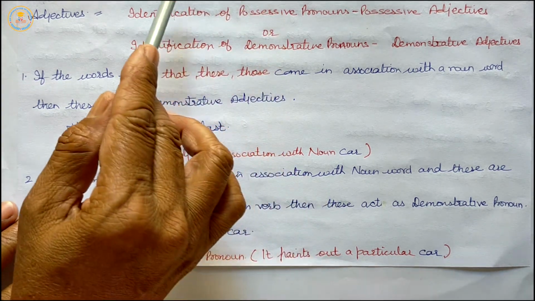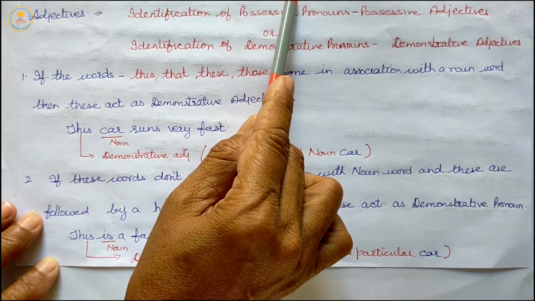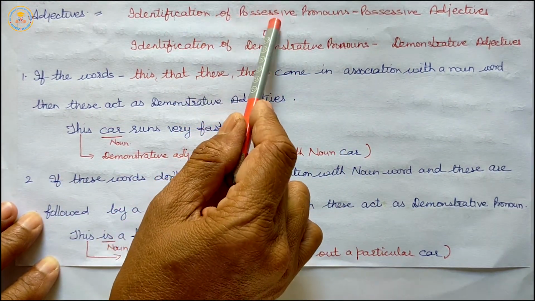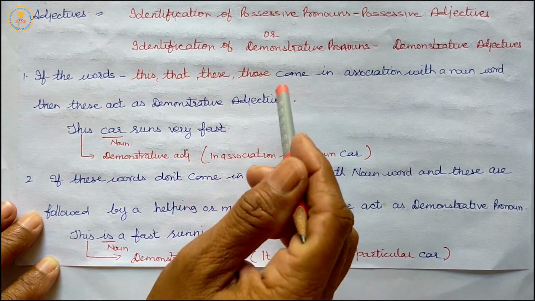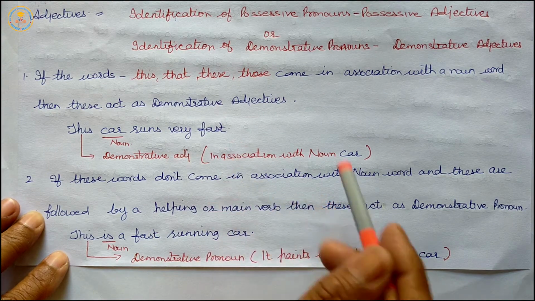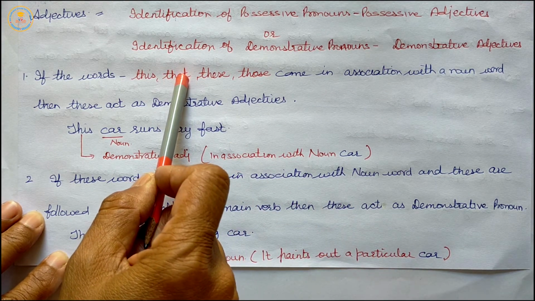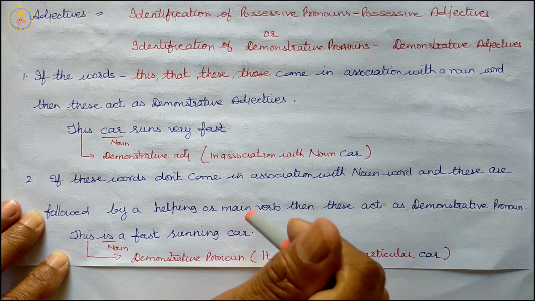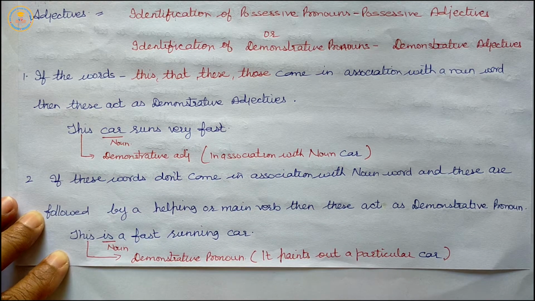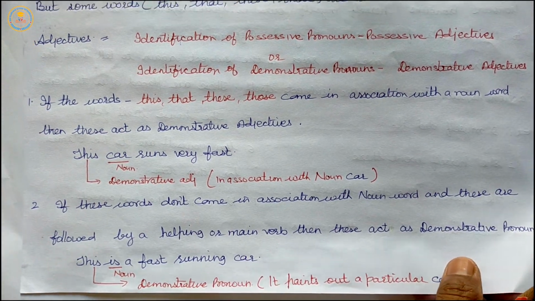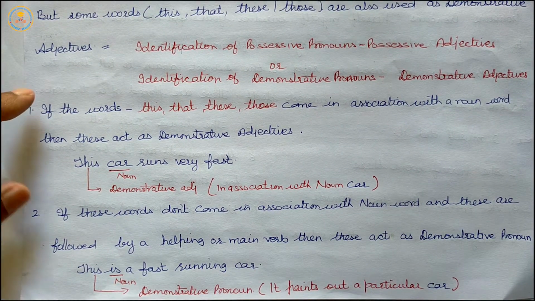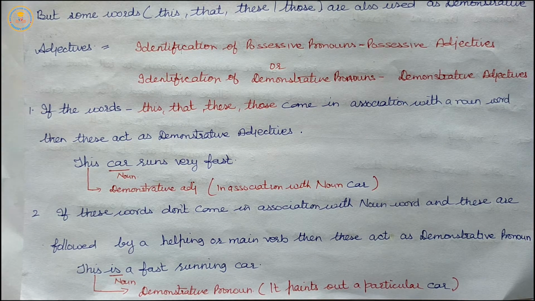When these demonstrative words come in association with a noun, they are demonstrative adjectives. But when these words don't come in association with a noun word and are followed by some helping verb or main verb, then these act as demonstrative pronouns. So go through these two points to remember demonstrative pronouns.